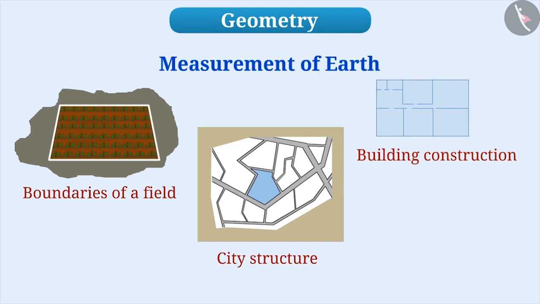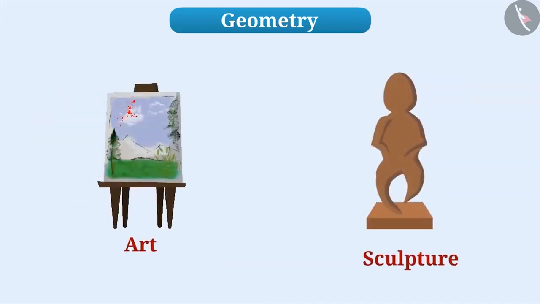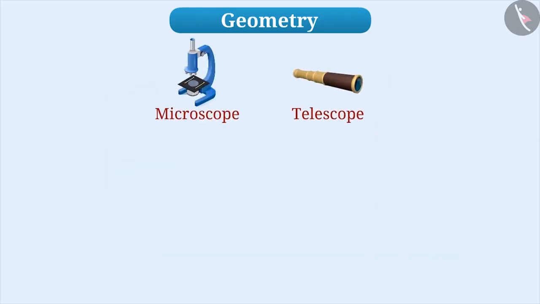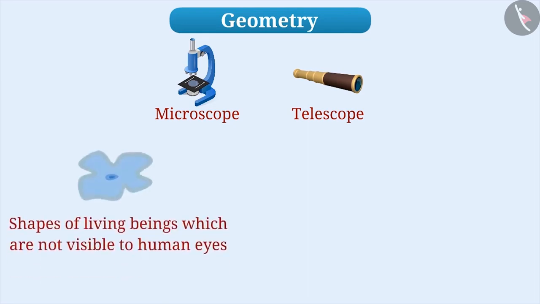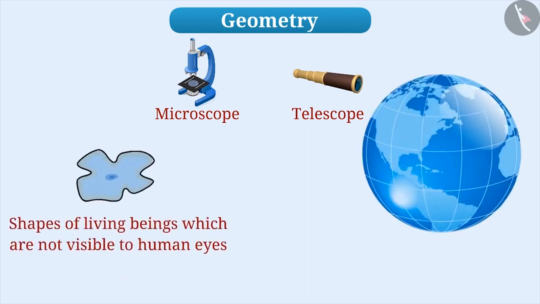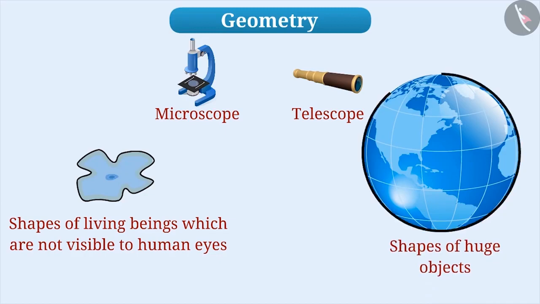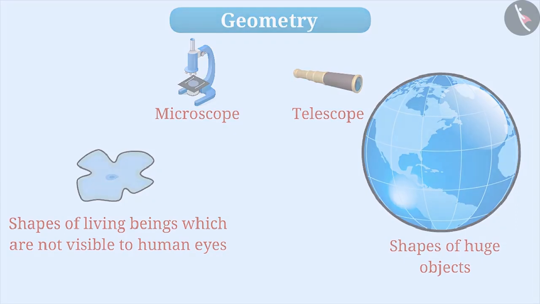Geometry was not limited to measuring earth. Geometry developed along with the growth of art forms such as painting and sculpture. Today's geometry has become so advanced that with the help of modern tools, we are able to see tiny objects which are invisible to our eyes, as well as huge objects in our universe. Come on, let us learn about some important concepts of geometry.